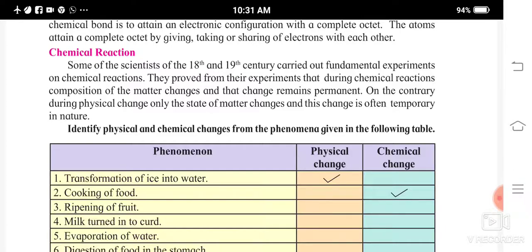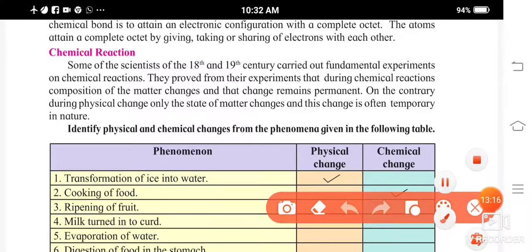Now see, in the 18th and 19th century, some scientists did experiments on chemical reactions. They proved that during a chemical reaction, the composition of the matter changes and that change is permanent. For example, I have been giving you the example of water, H2O.